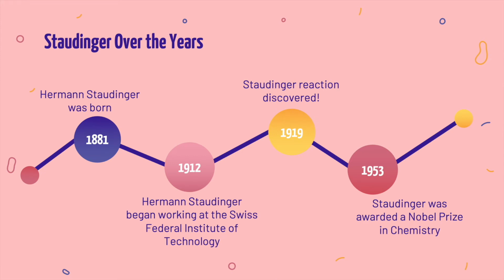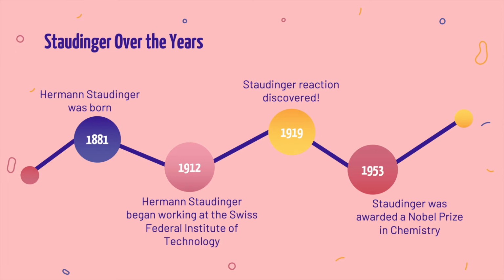As mentioned, he was born in 1881 in Germany, where he spent his childhood and most of his early career. After completing secondary school, Staudinger attended the University of Halle and got both a master's degree and a PhD in organic chemistry. Interestingly, Staudinger began his studies pursuing a career in botany before he switched routes to chemistry. In 1912, Staudinger began lecturing at the Swiss Federal Institute of Technology in Zurich, Switzerland. It is here that he discovered the topic of today's video, the Staudinger reaction.